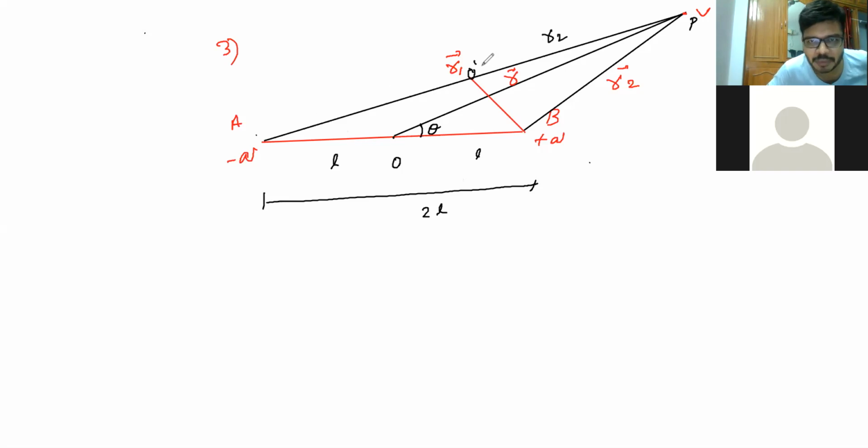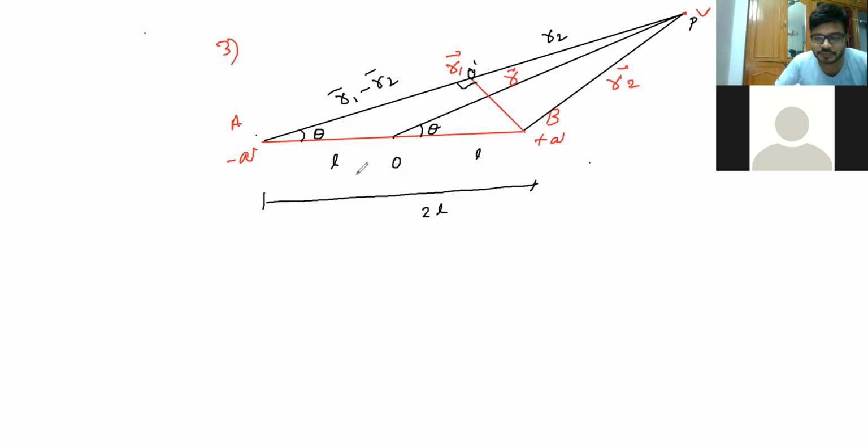So R1 I'm splitting into two things. One from O dash to P, I'll take it as R2, and A to O dash, I'll take it as R1 minus R2. If you add the two, what will happen? Again R1 will be there. Understood? I'm taking a perpendicular point from this A to P point, matching the B point, so making a perpendicular. Here it was making angle theta.